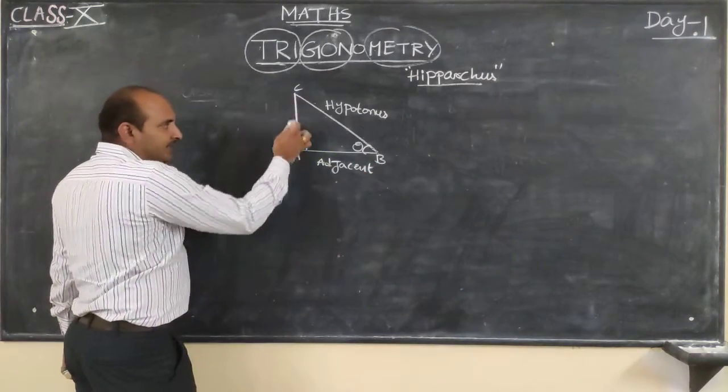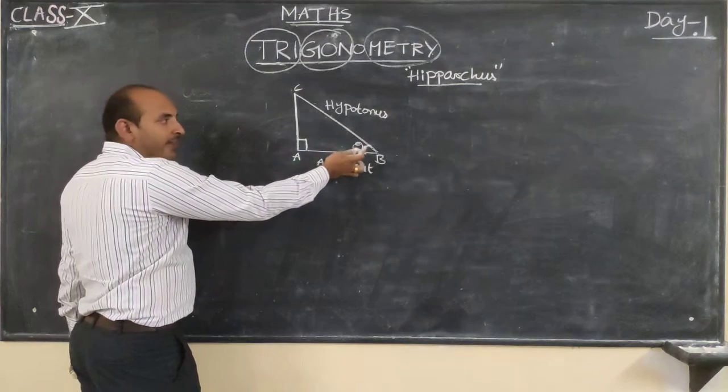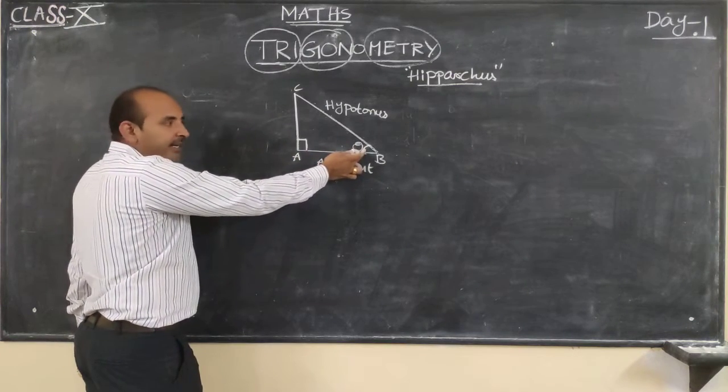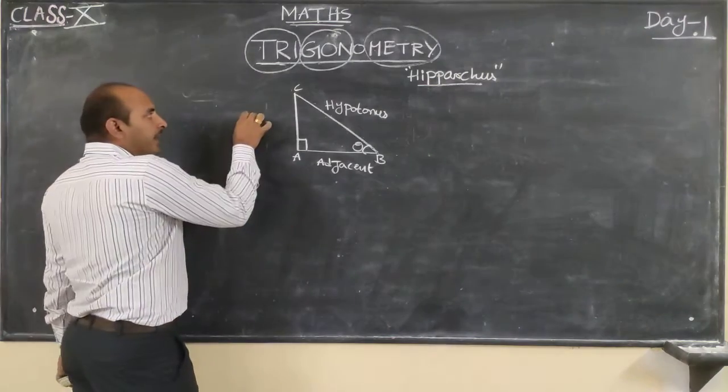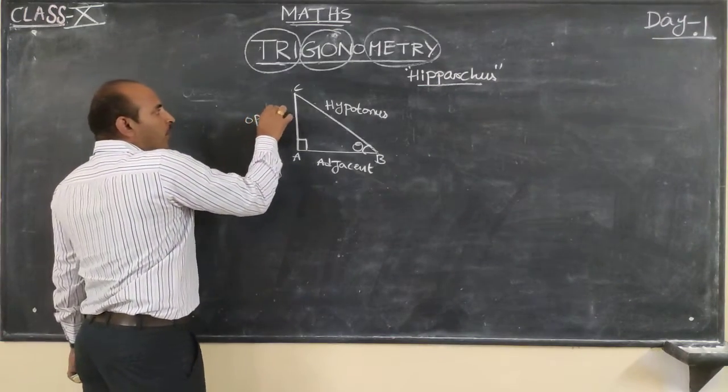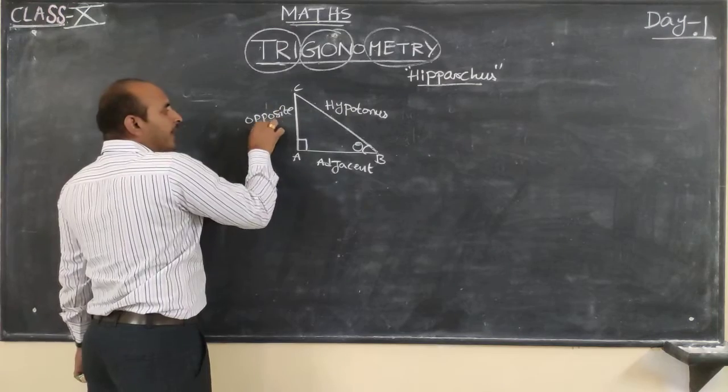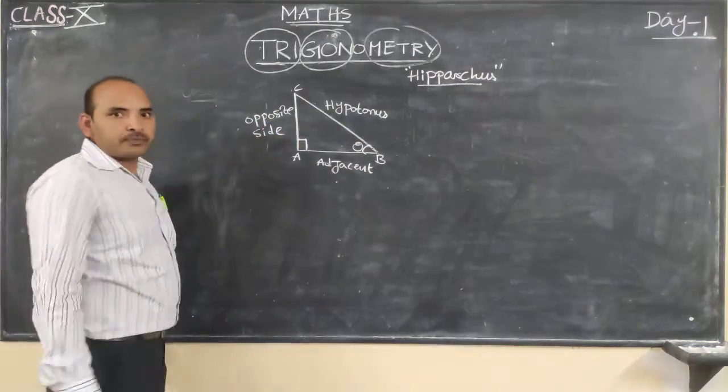And side AC is the side exactly opposite to the angle theta, so we write it as the opposite side to the angle theta.